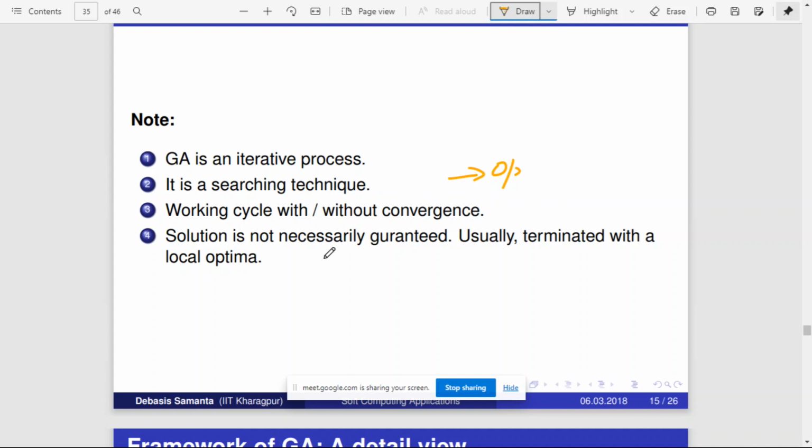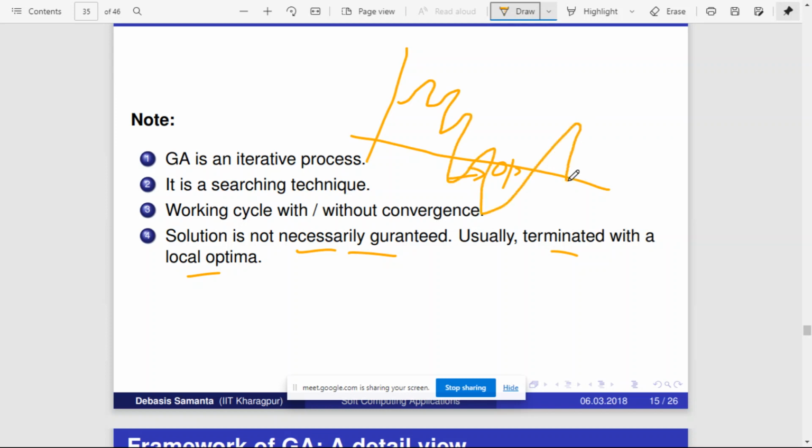Okay. A solution is not necessarily guaranteed. It is usually terminated with a local optima. Are you getting it? So local optima. It is not that the genetic algorithm will always give you the best solution, because your problem space is huge. For these problems, identifying the best solution is not always possible. So some matter of luck is also required.